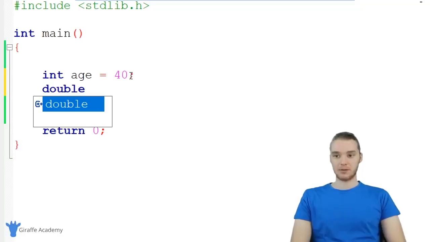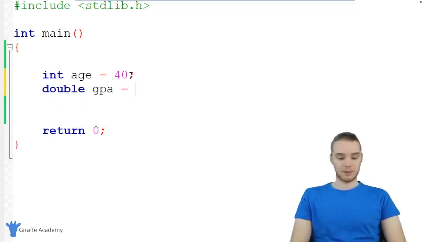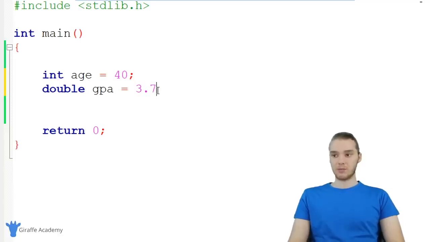So I'm just going to type out double, and this could be like someone's GPA, for example, might be like a 3.7 or whatever. So, you can use the double to represent decimal numbers. It's also important to note that I could also represent like the number 3. So I could just say like 3.0, and that's going to be a decimal. Or I could say 40.0.